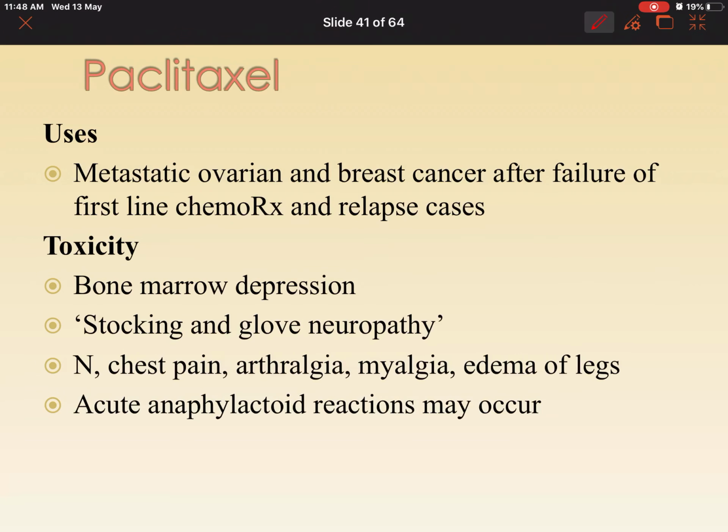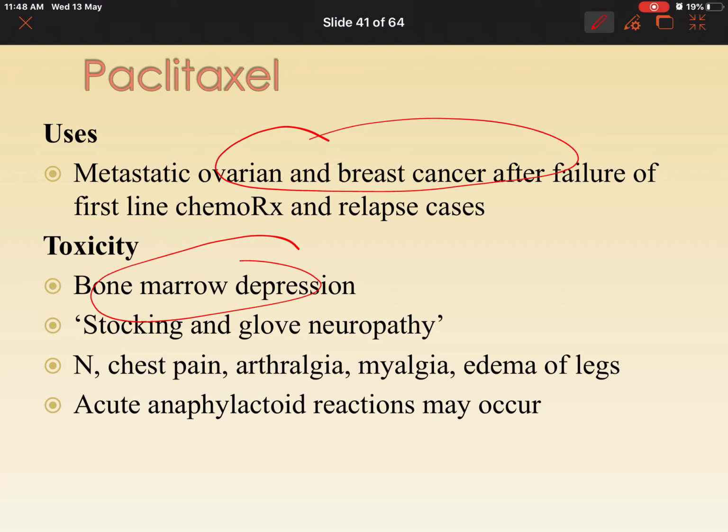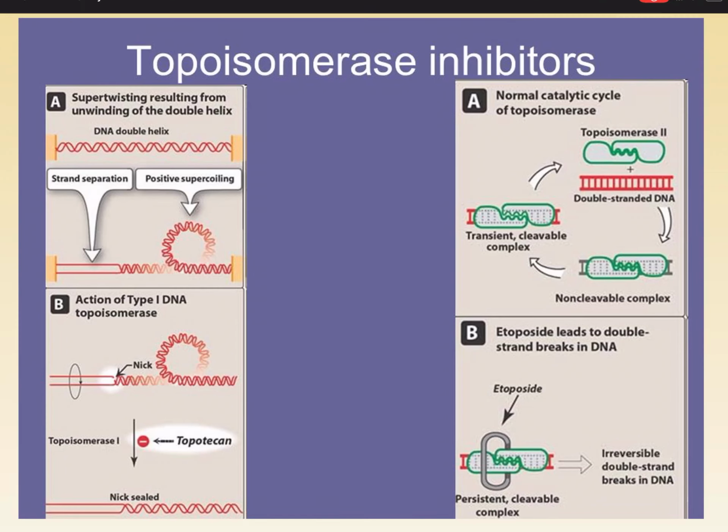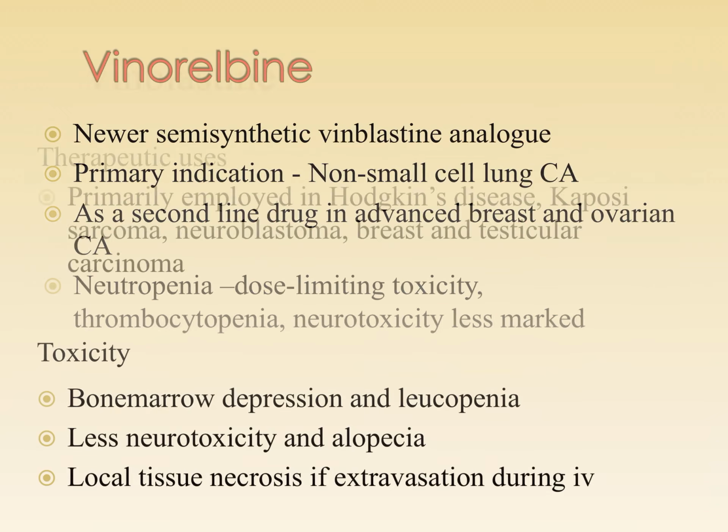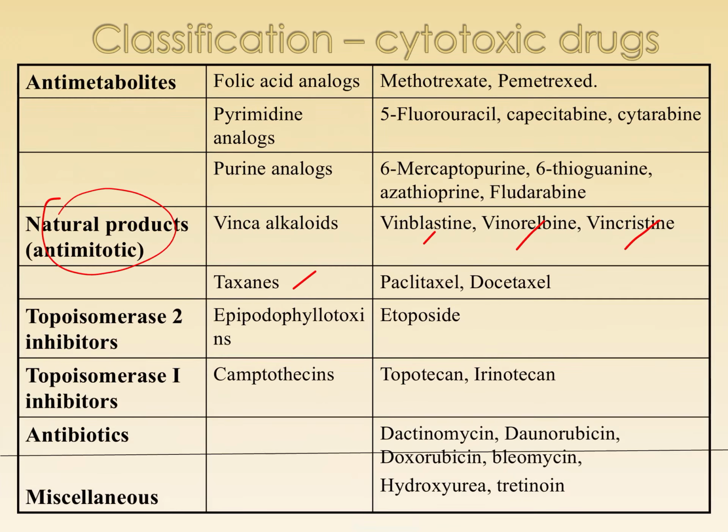Where do we use paclitaxel? In ovarian and breast carcinomas. Toxicities can cause bone marrow depression, neuropathy, nausea, vomiting, myalgia, edema. Very rarely it can even cause anaphylactoid reactions. So we learnt about natural products. Next we'll go to the next group, that is topoisomerase inhibitors.